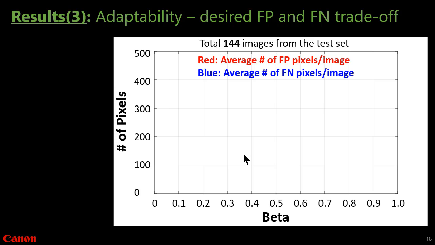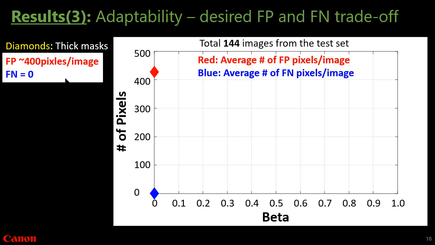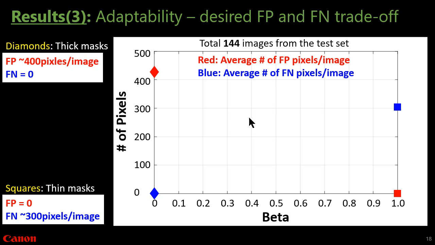This is a result from our study to demonstrate the adaptability of the technique to the desired false positive and false negative trade-off. If we take a thick mask, which is an extreme case, there is no false negative, and the false positive is around 400 pixels per image for the entire test set. If we take the thin mask, the other extreme, we have no false positive, but false negative is 300 pixels per image on average.